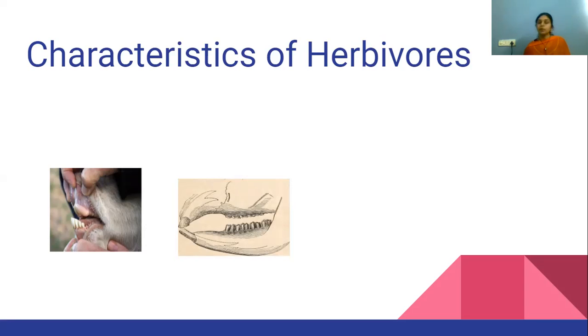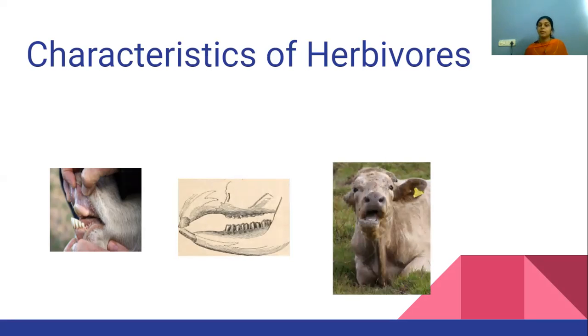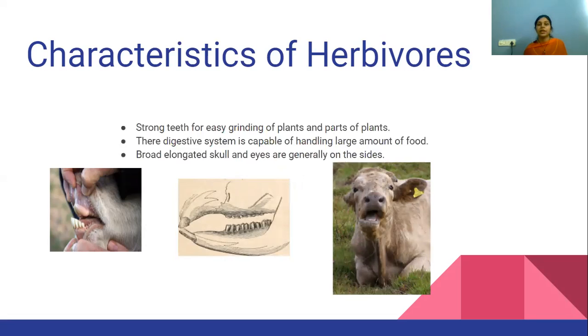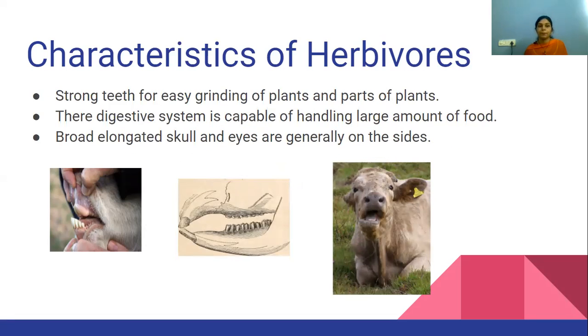So here they have strong teeth and they must be having a very good digestive system. The digestive system is capable of handling a large amount of food. You must have seen the cattle, grazing animals like cows, the goats. They keep on eating the food. They keep on grazing for a long time. And once they are done, they will sit and chew their food. Even if they are not eating, they will continuously chew their food.